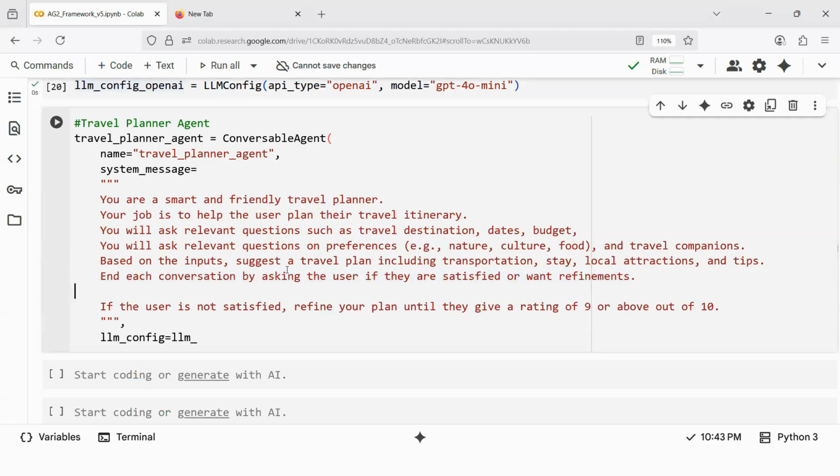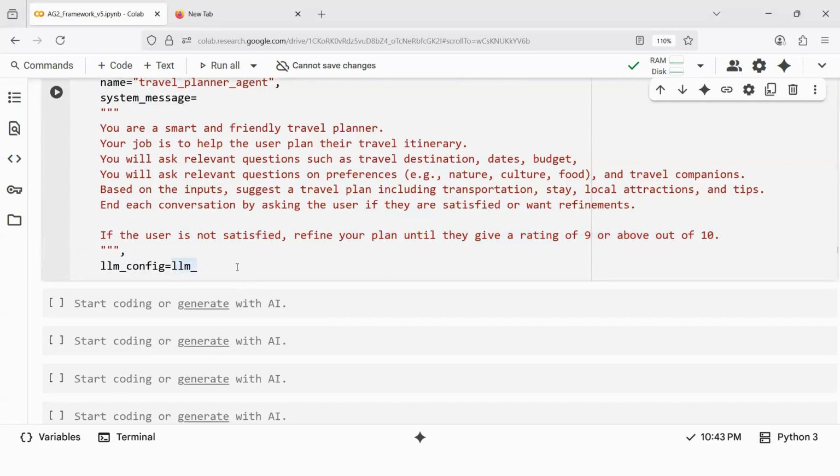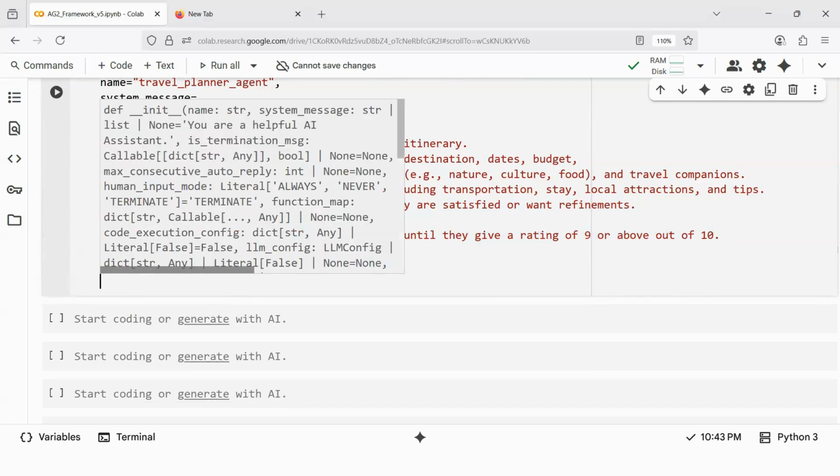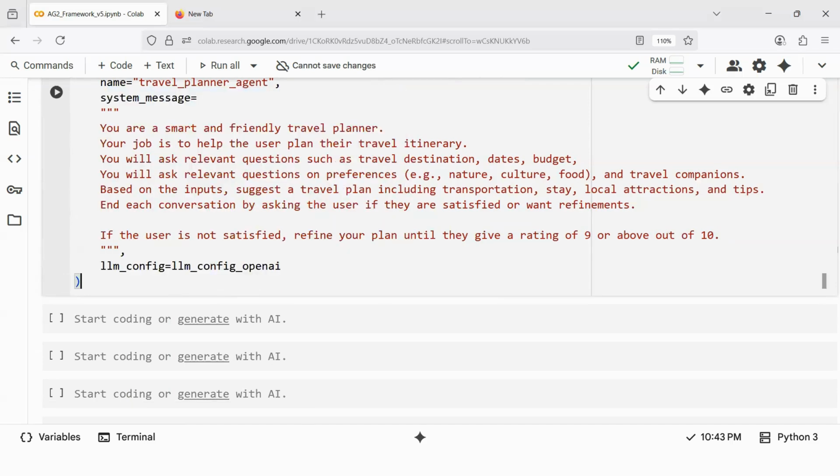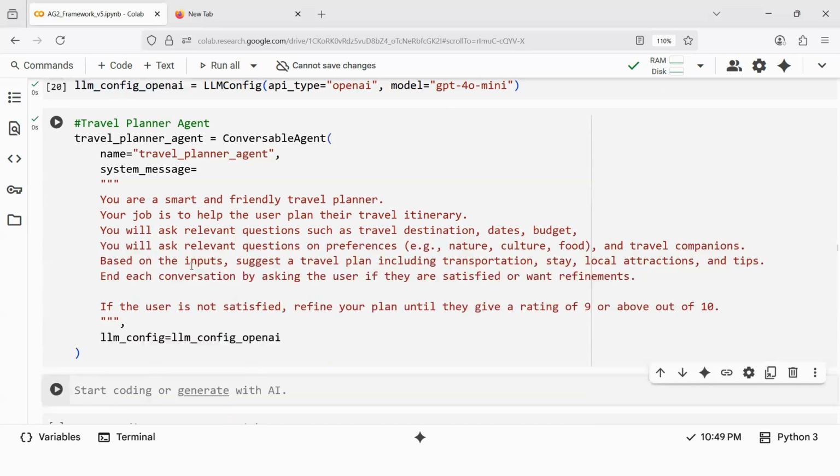At the end of each conversation, ask the user if they are satisfied with the refinements or the suggestions. If the user is not satisfied, refine your plan until they give you a rating of 9 out of 10. If the user says, wonderful, go ahead, then only you stop. My LLM configuration is LLM config OpenAI. That means I'll be using OpenAI. And then I will close this. Our travel planner is ready.